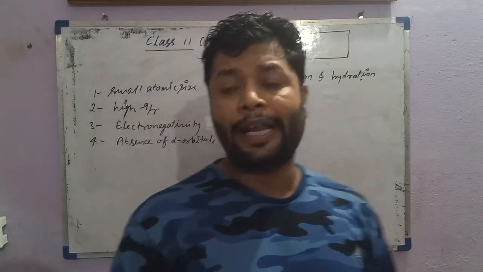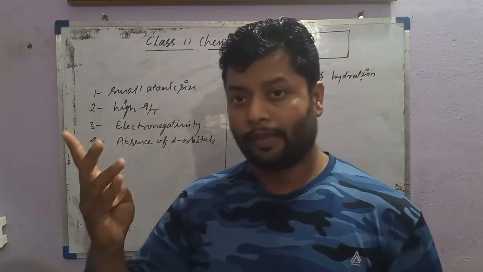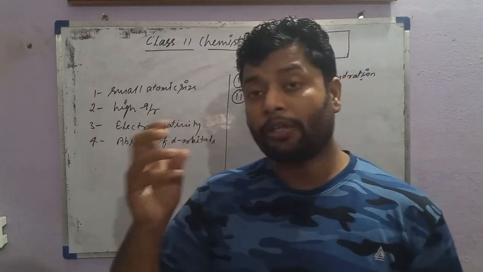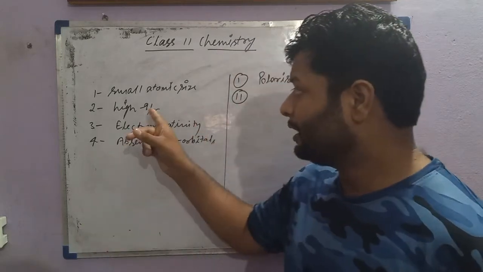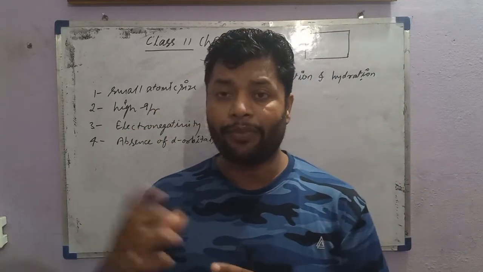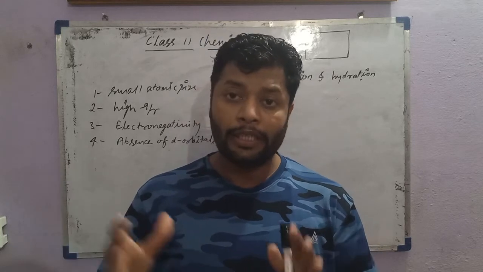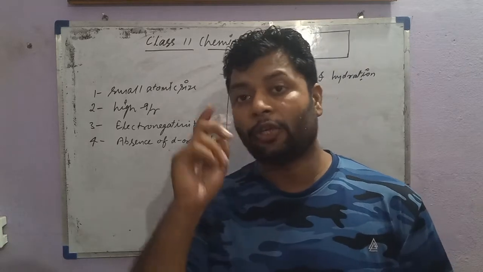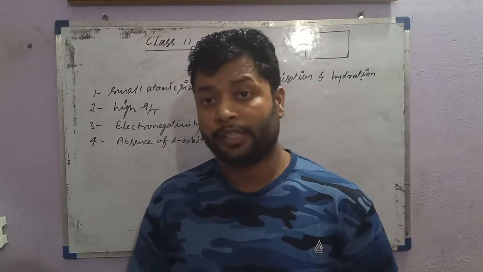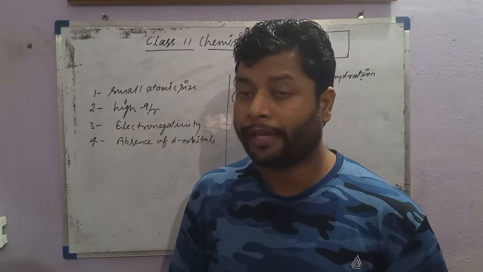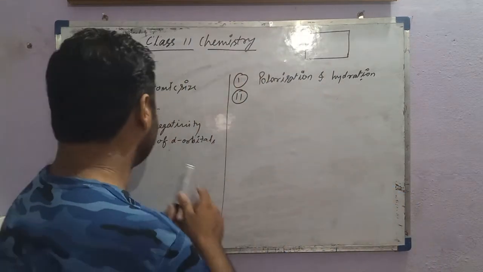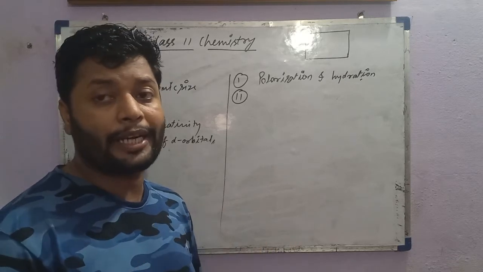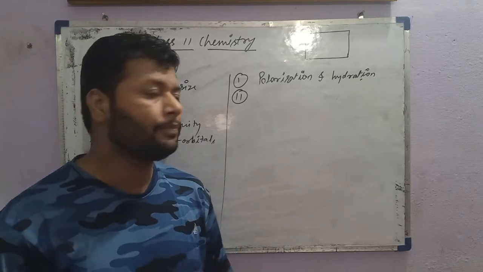Exceptionally, the second period elements have a great ionization enthalpy value and a very high electron gain enthalpy value, because the charge density has a great affinity towards a charge, and that relates to the ionization value and electron gain enthalpy value. This is also based on this high charge to radius value. Okay, this is also exceptional behavior. You can see some of the exceptional behavior that relates to the second period elements.